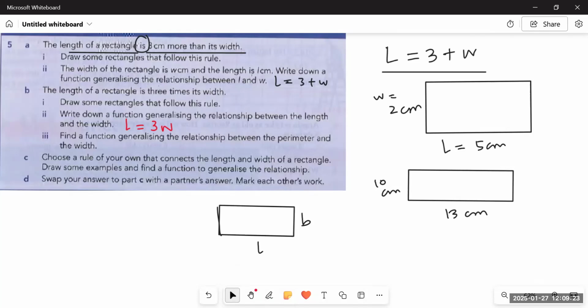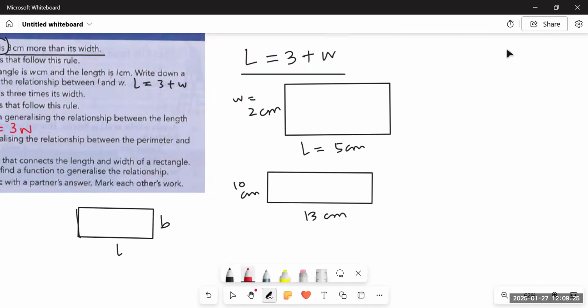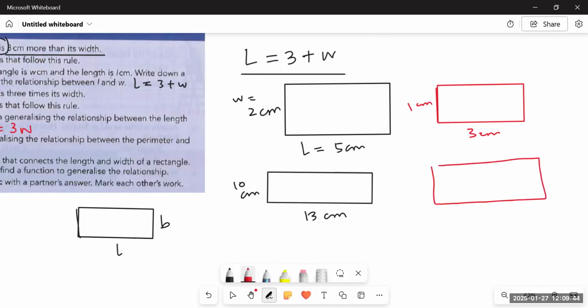And if we draw such rectangles, it would be like this. Let's suppose if the width is 1, the length would be 3, right? But if the width is, let's suppose, 2 centimeters, then the length would be 2 multiplied by 3, that is 6 centimeters.